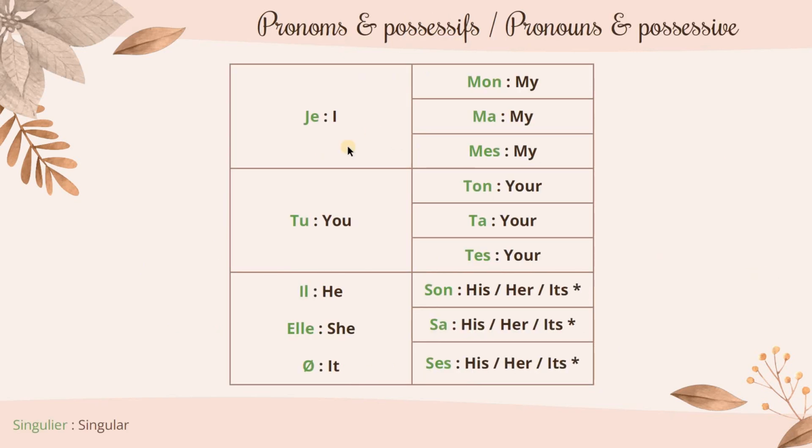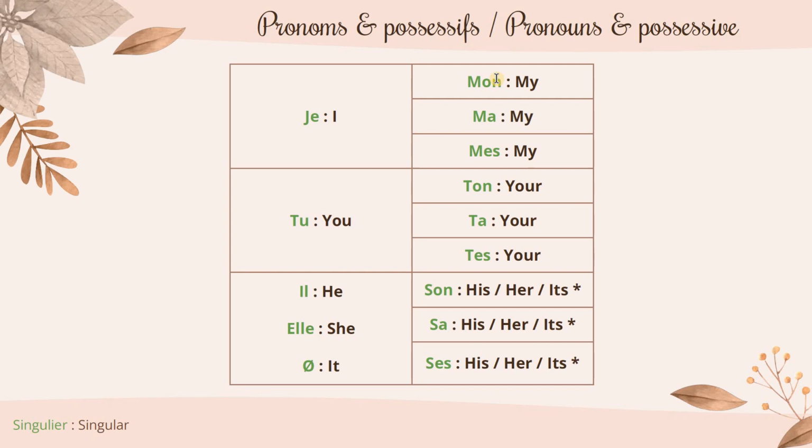Then here is the page of the pronouns and the possessive pronouns. So, je is I, je, and my could be mon, ma, or mes. Mon is for a masculine noun.